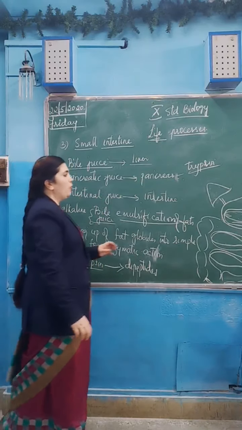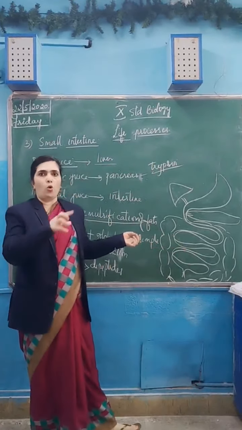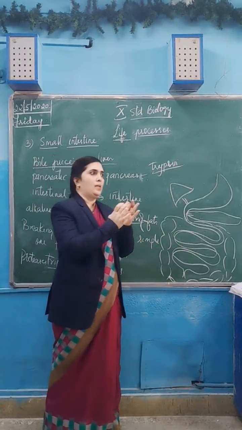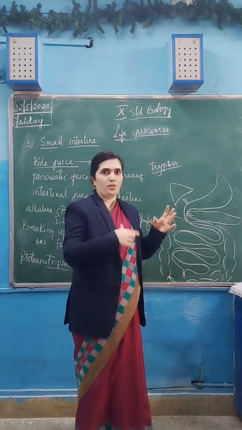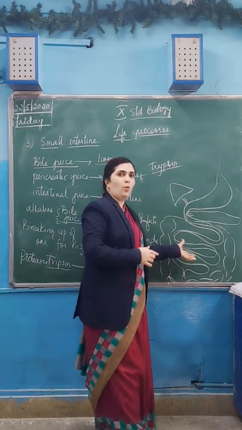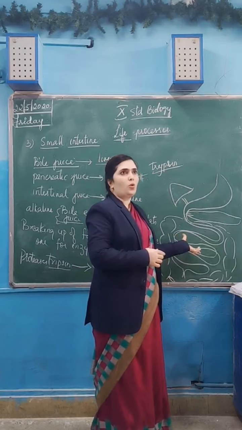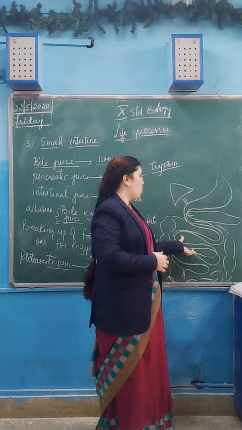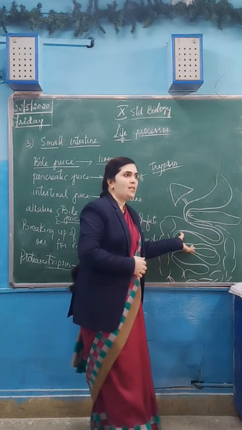So now the food enters into the small intestine, which is a long coiling tube. To fit in a small place, this small intestine has coiled many times. Because of its coiling, it has increased its surface area. By coiling only, it has got a large amount of surface area.